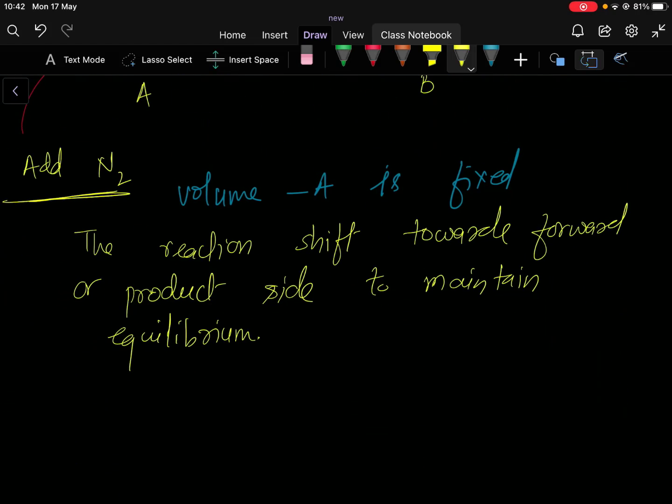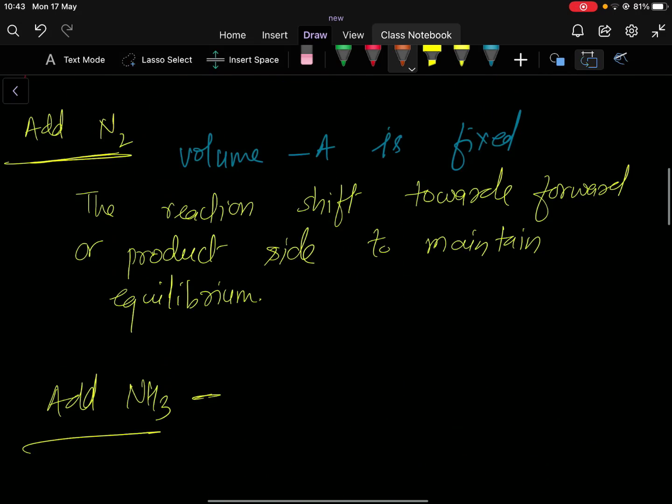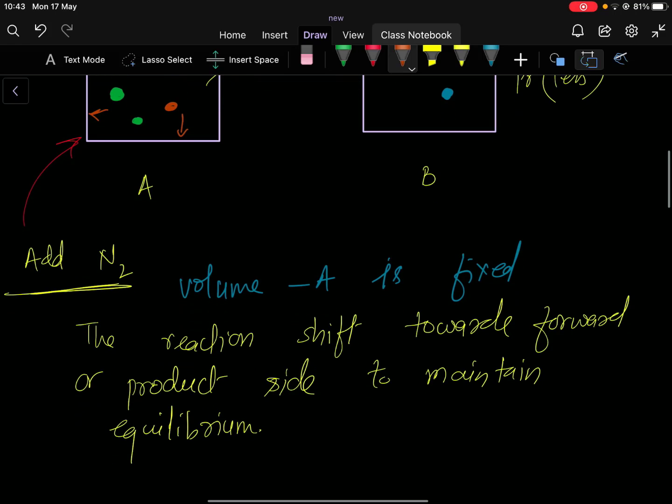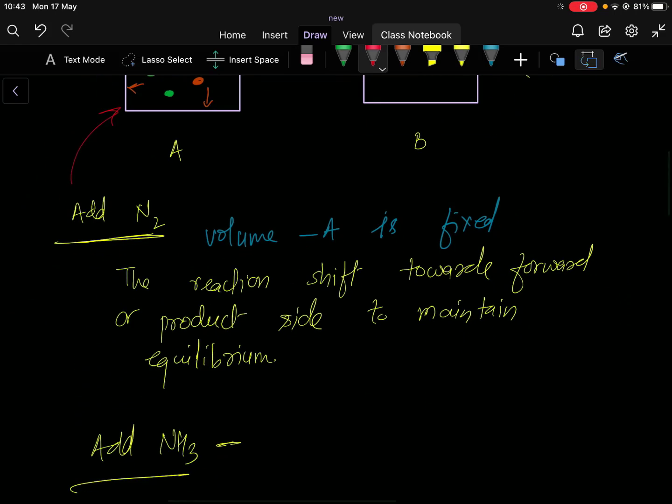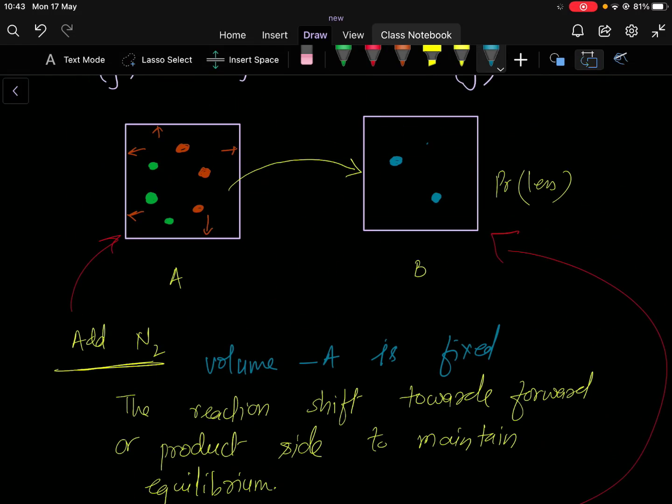Now let's see another scenario. What if I add NH3? If I add more NH3 to container B, there are new particles of ammonia. As we had only 2 particles earlier, now I have added more ammonia particles.